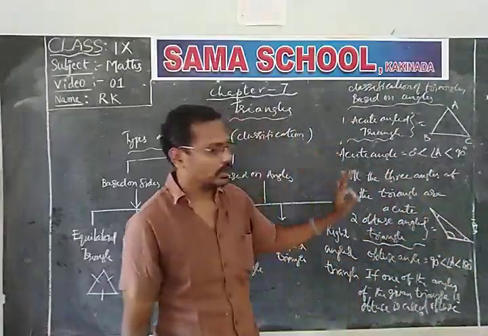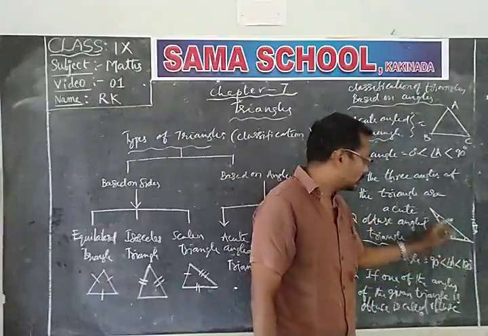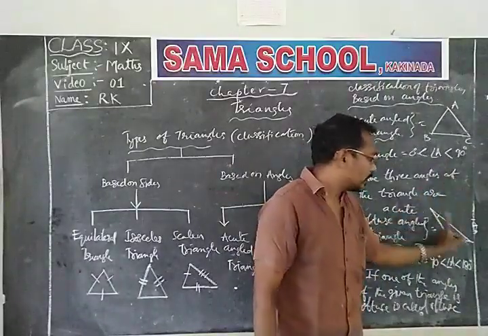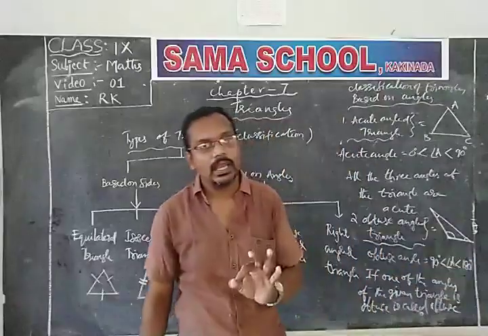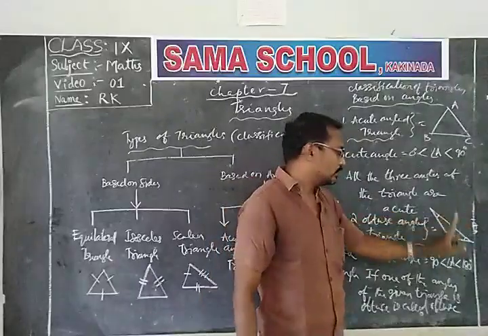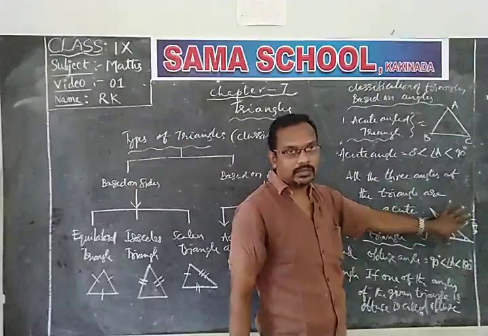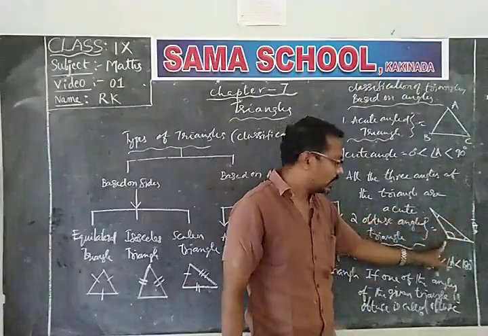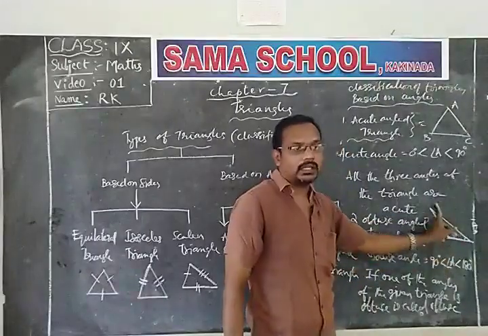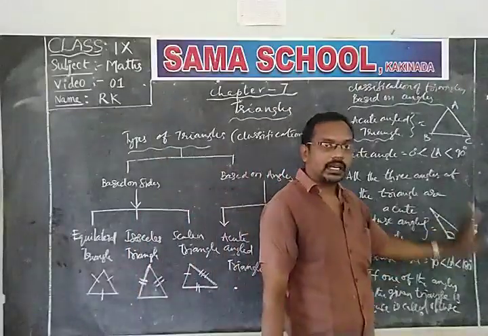be acute. Otherwise, if one of the other angles is more than acute, that means a right angle or obtuse angle, the sum of the three angles is more than 180 degrees. It is not possible to form a triangle. That's why if a triangle is formed, the sum of the three angles must be 180 degrees. That's why if a triangle has one obtuse angle, the remaining two angles must be lesser. That means acute angles.